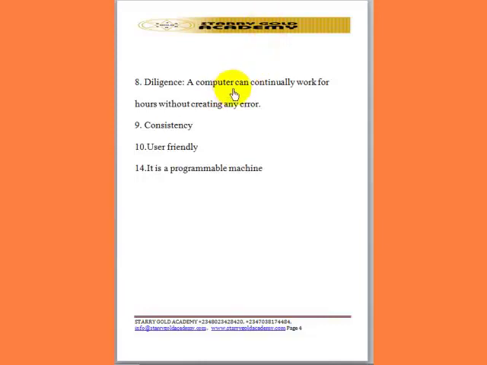Then diligence. A computer can continually work for hours without creating any error. That is the reason why any office or operation that decides to use a computer will reduce the rate of error. Then it is consistent in its mode of operation without accuracy being affected. Then it is user friendly, that is, very easy to use and operate, and at the same time it is a programmable machine that cannot work without a program.